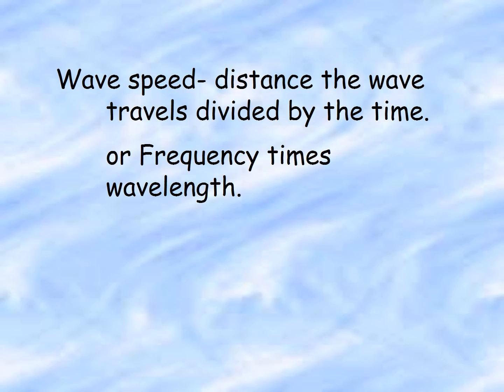So wave speed has 2 formulas. We can use distance the wave travels divided by the time, which is pretty much the same formula as speed, which is distance divided by time. But we like to use frequency times wavelength. So we just talked about frequency, which is measured in hertz, times wavelength, which is the length of the wave, which is going to be measured in meters.